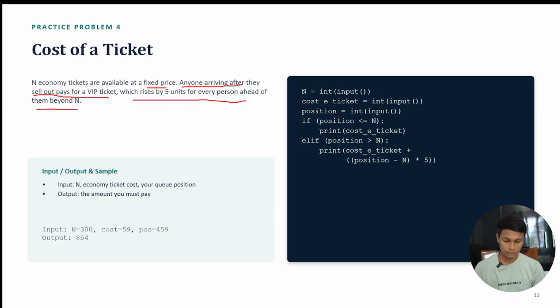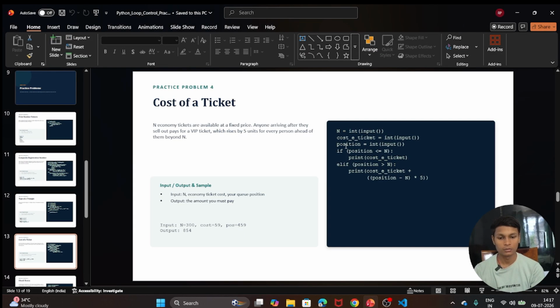If you are in the line in the fifth position, and the ticket seller has only two tickets, the first person will take a ticket and the second will also be able to take a ticket, but the other three people will not be able to, because the seller is left with only two tickets. So we are going to check how many tickets there are. Let's do a thing.